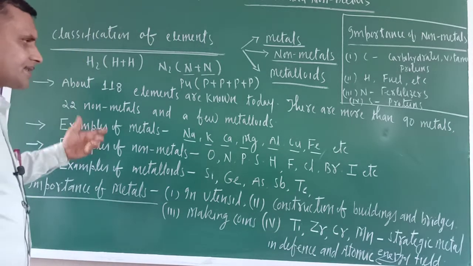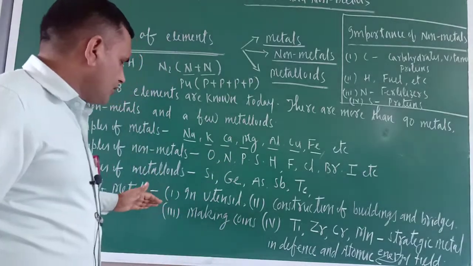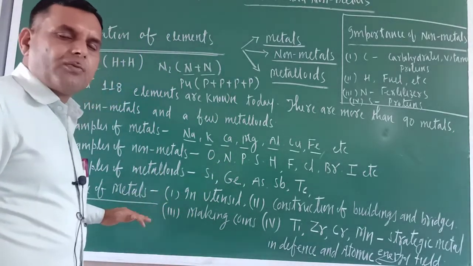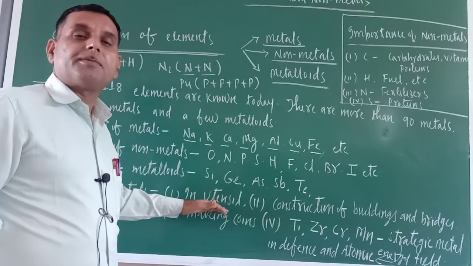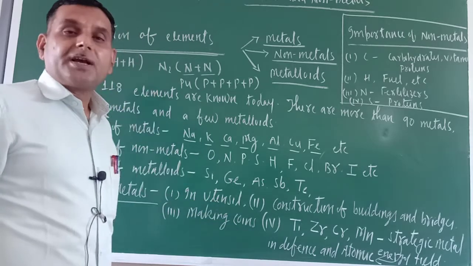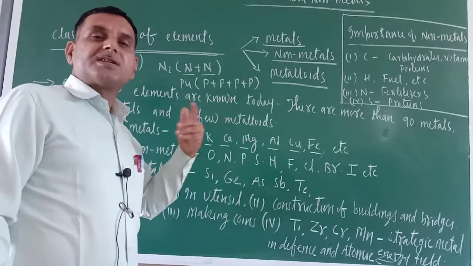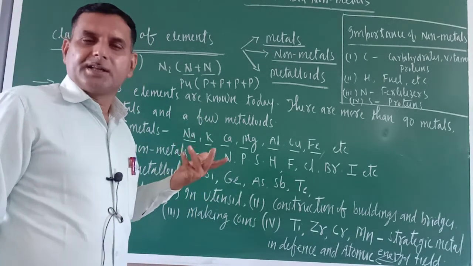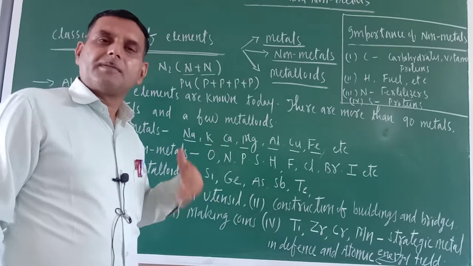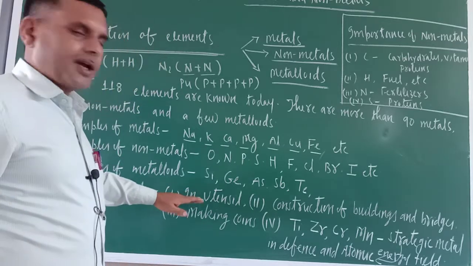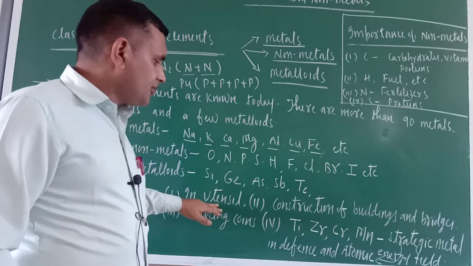Now we should know a little bit about the importance of metals and non-metals. I have written it here very briefly. What is the importance of metals? Metals are used in the preparation of utensils. Many utensils we use in our daily life are made up of metals only. A pressure cooker, of course, is not made up of an individual metal, but it is made up of metals only. So in the manufacture of utensils, metals are used.